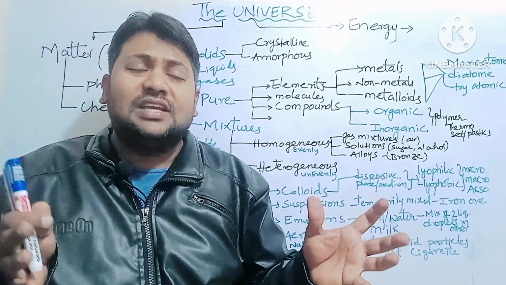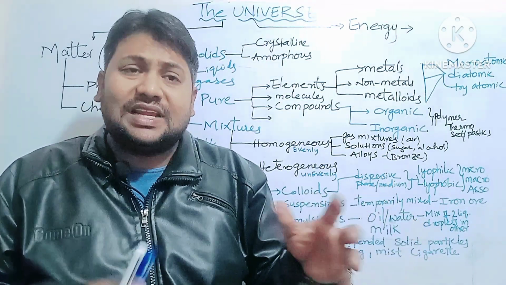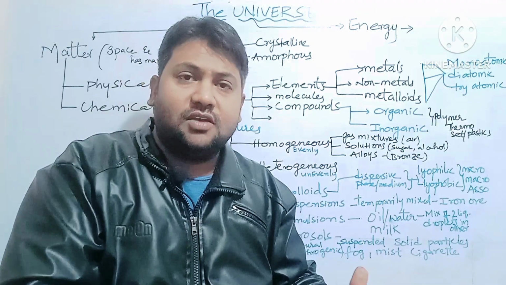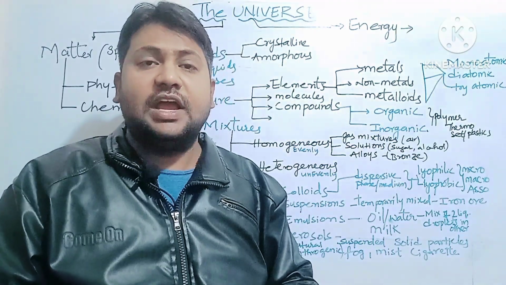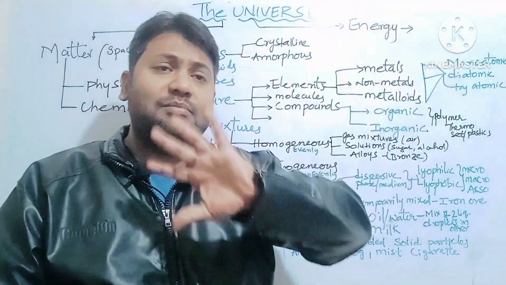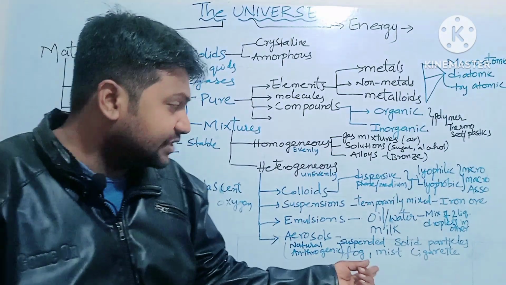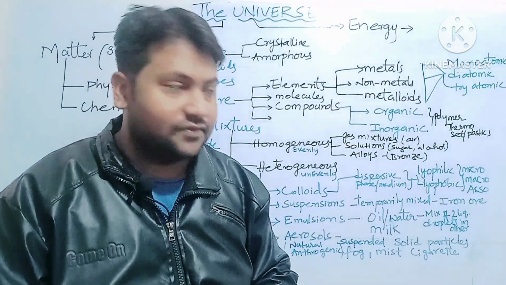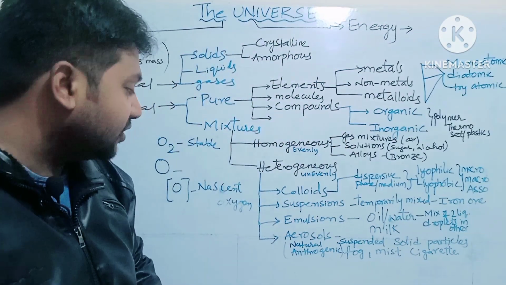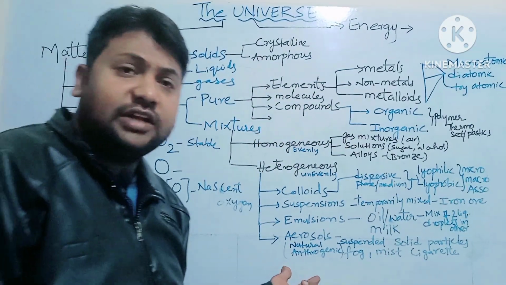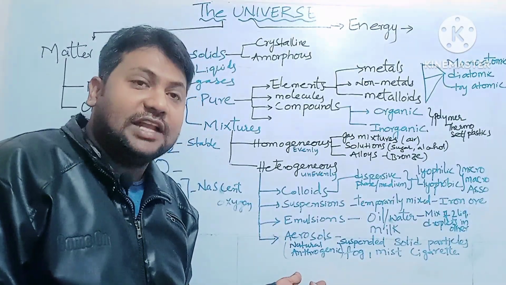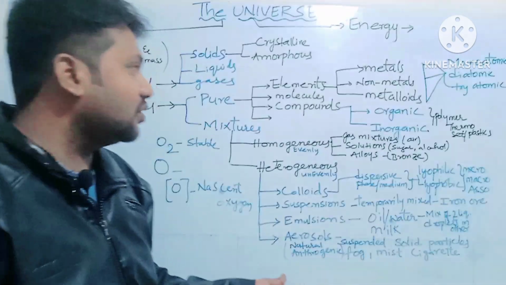The dust particles get mixed up with the dew and the fog, and finally it forms an invisible film, and it resists the visibility. So fog, mist, and also cigarette smoke. And if they are natural occurring... those made by humans are called anthropogenic.